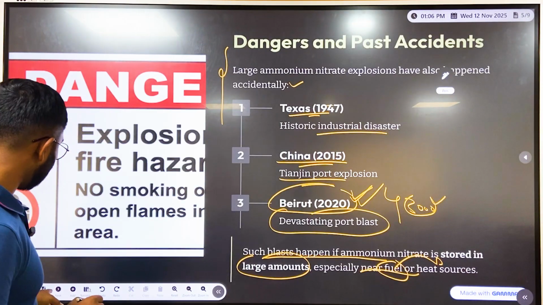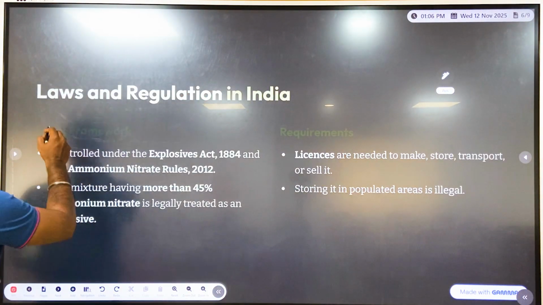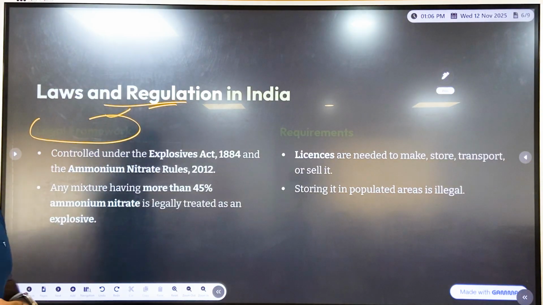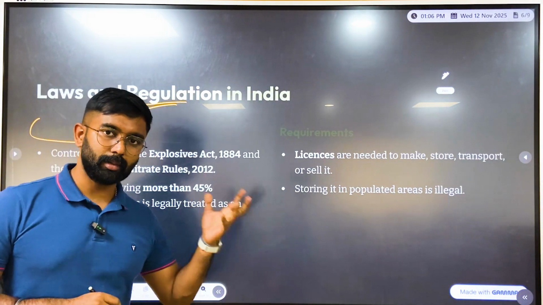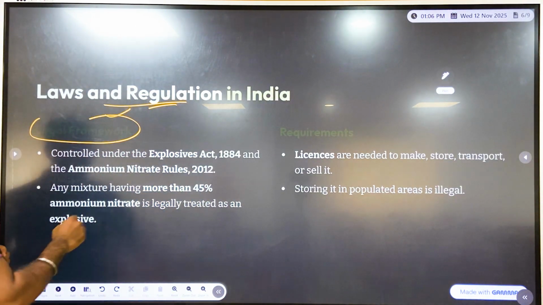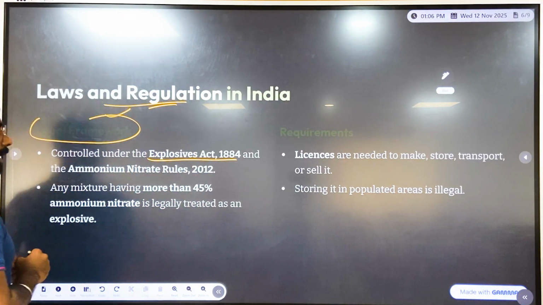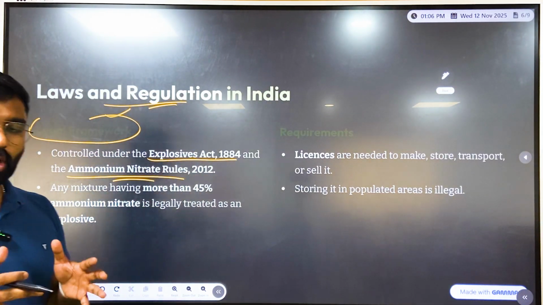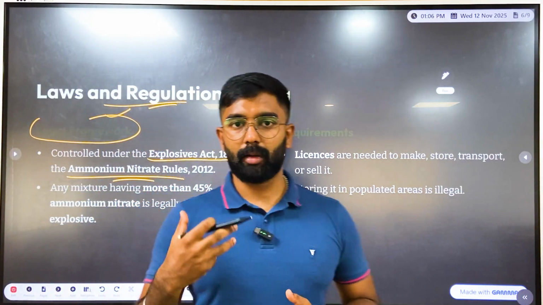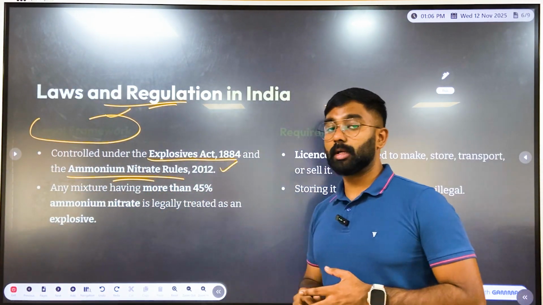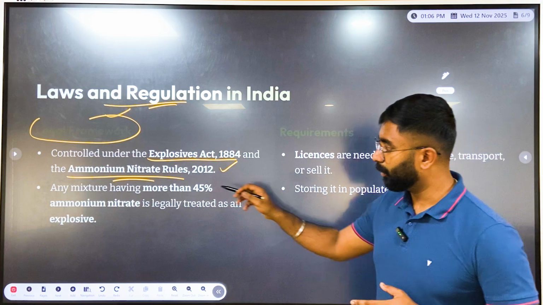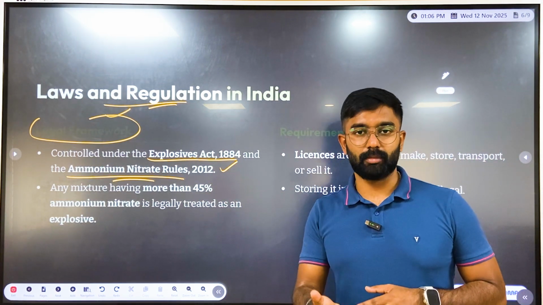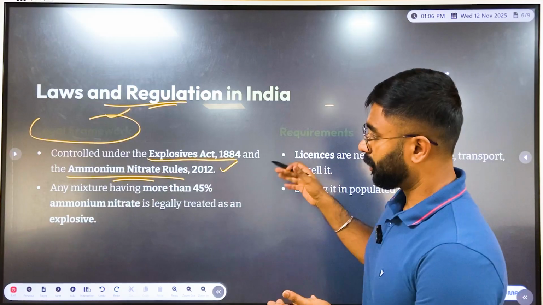And moving forward, let's try and understand some of the legal regulations in India with respect to explosives. It is controlled under the Explosives Act of 1884, and specifically there is the Ammonium Nitrate Rules 2012, which talks about how ammonium nitrate has to be used, even in terms of its storage.